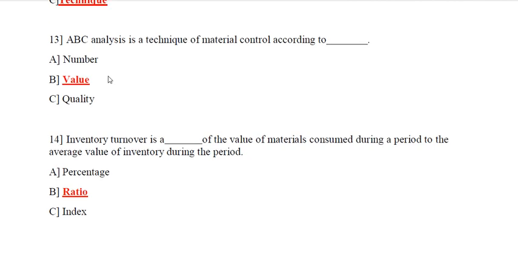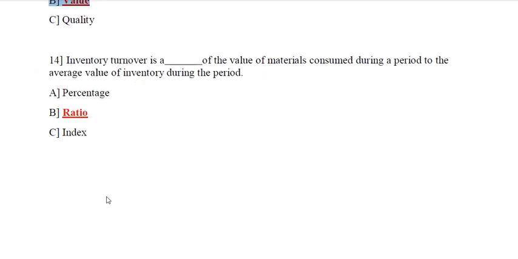Question number 13. ABC analysis is a technique of material control according to dash. So options are A number, option B value, option C quality. So ABC analysis is a technique of material control according to option B, value. Value is the correct answer.